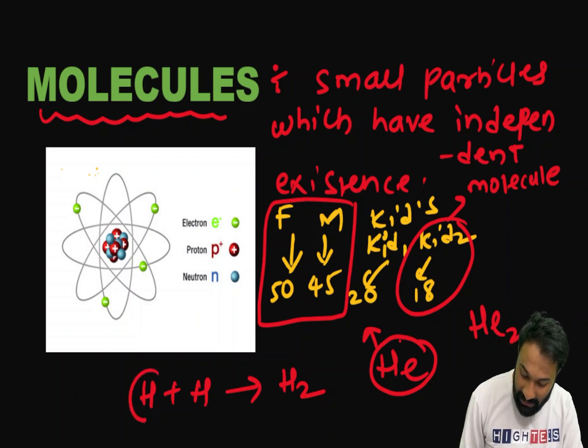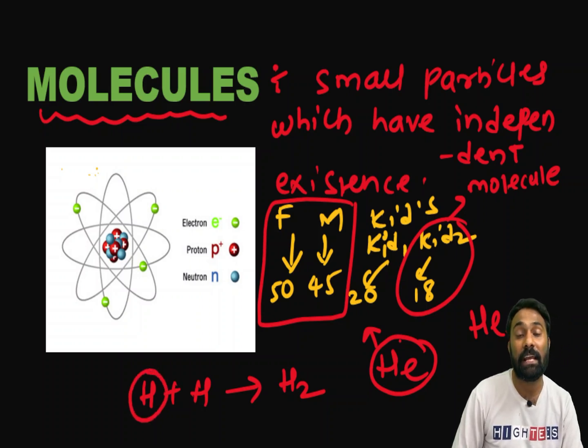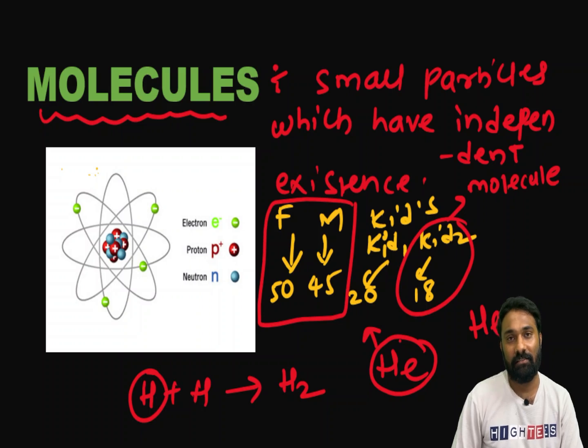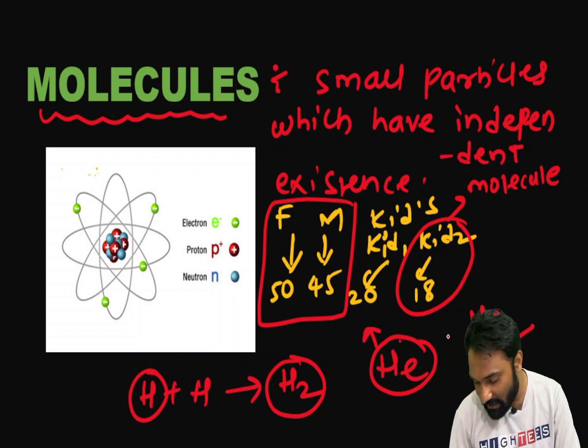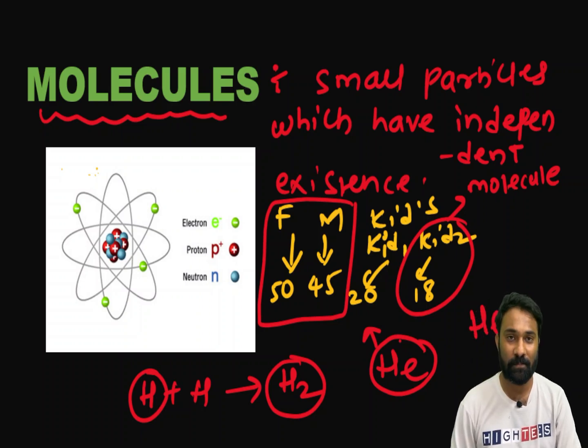But hydrogen does not have any independent existence in nature. That's the reason the hydrogen atom is not independent, but He is having independent existence, so we call He a molecule.